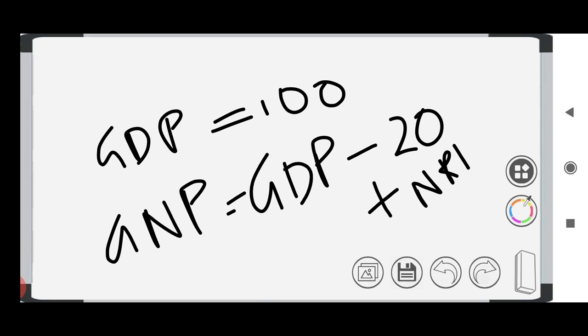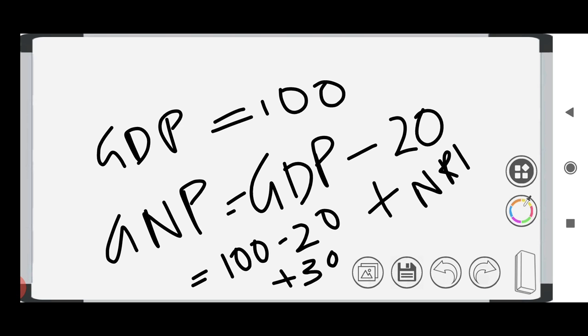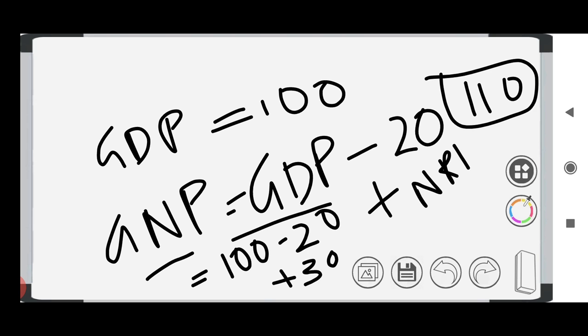So if I say it in this manner, it means 100 minus 20 plus 30. This also gives the same answer, 110. So the formula is GNP is equal to citizens inside India plus citizens outside India. We can also say GNP is equal to GDP minus foreigners inside India plus Indian citizens outside India. So this is the formula of GNP.